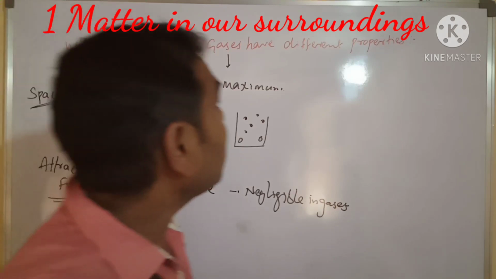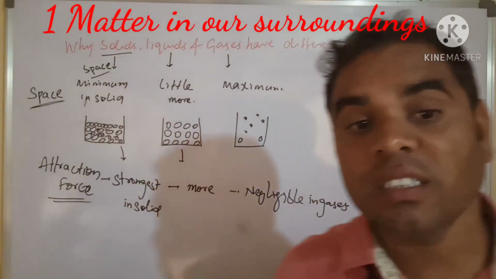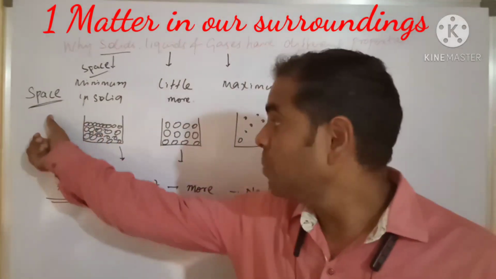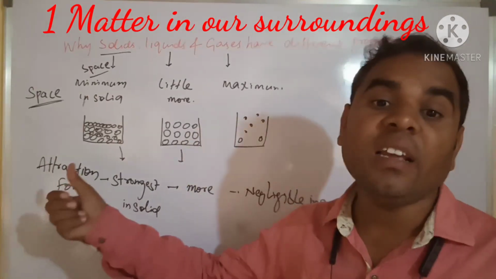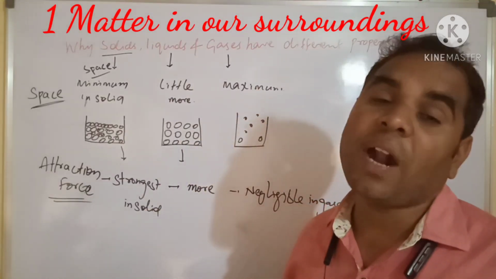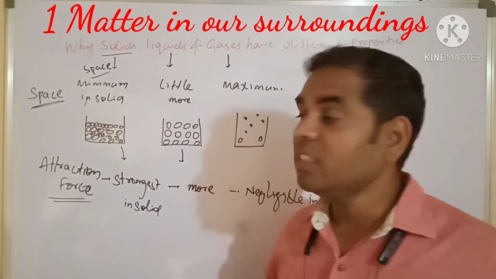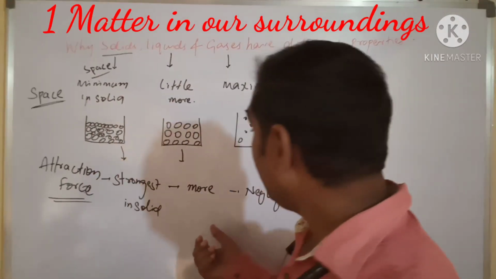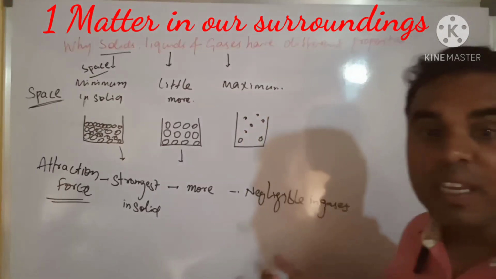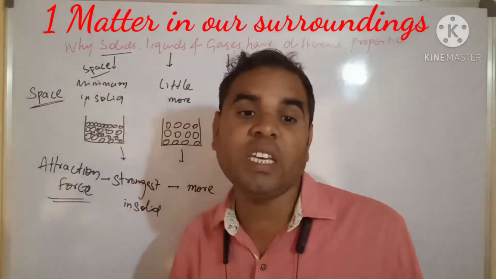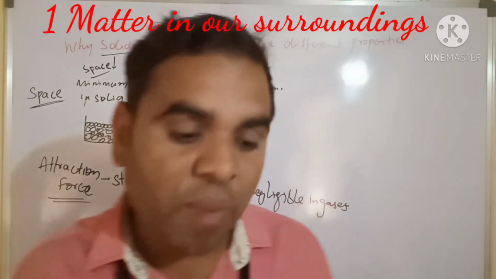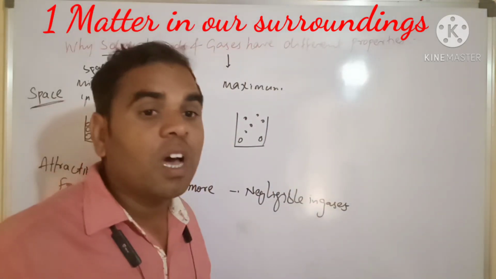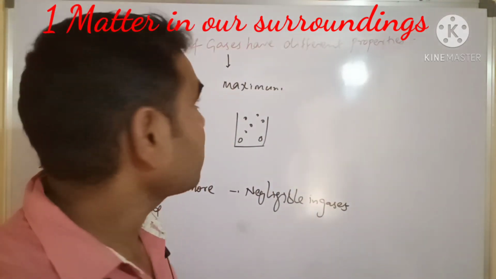Why do solids, liquids, and gases have different properties? Because of space, attraction, movement of the particles, and kinetic energy. Here it is minimum, here more, and here maximum. This is about the particles.